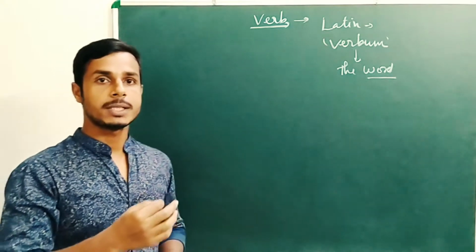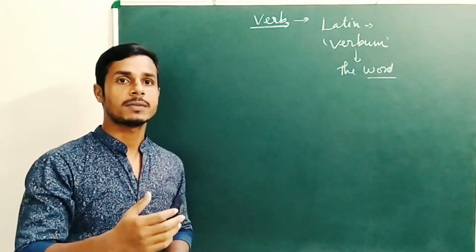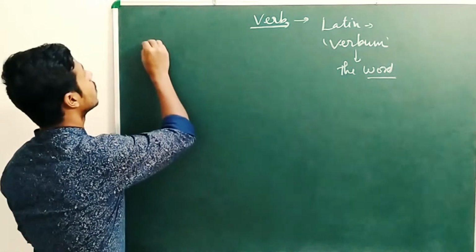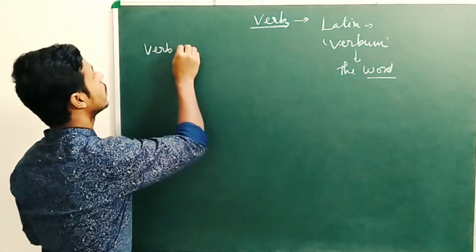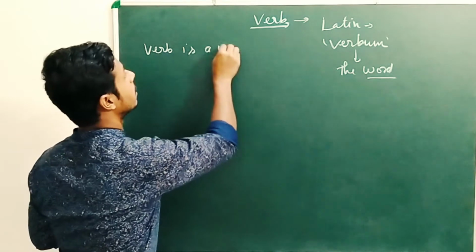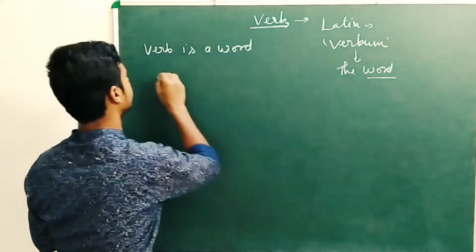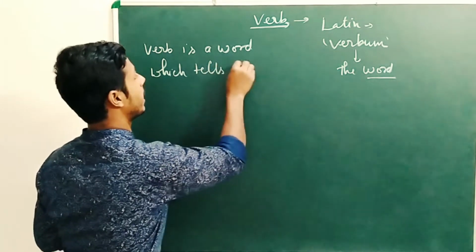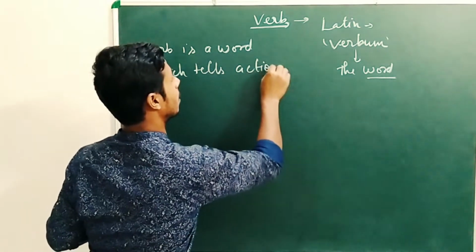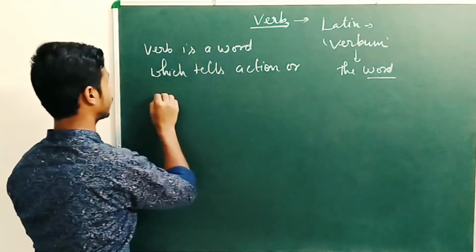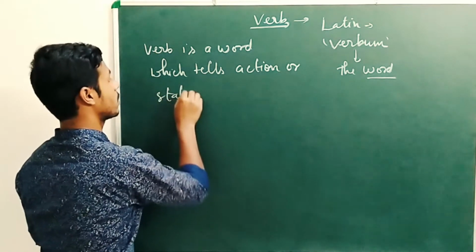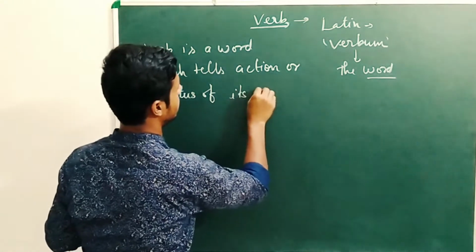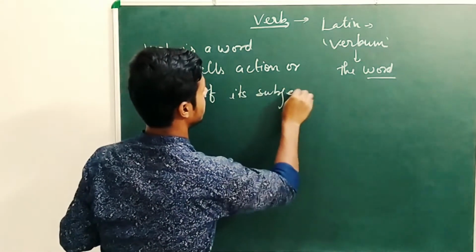So now let's read the definition of the verb. A verb is an action word which tells action or status. Let's write it: a verb is a word which tells action or status of its subject.